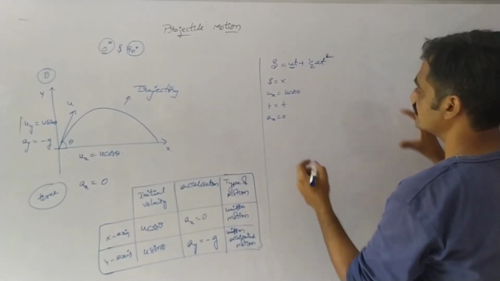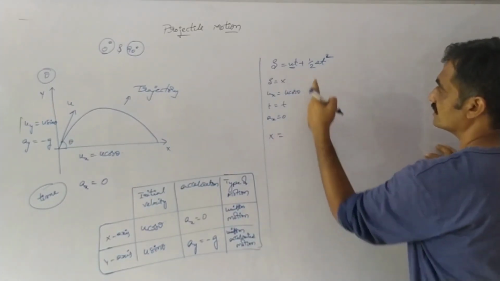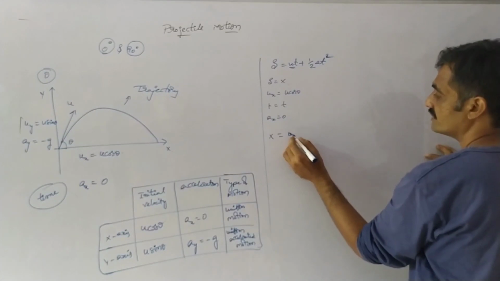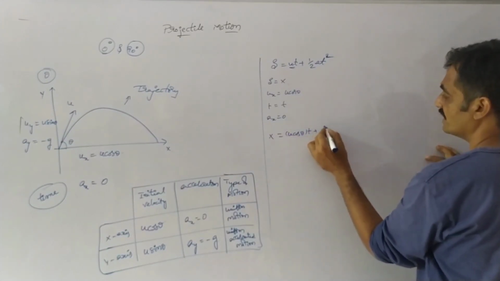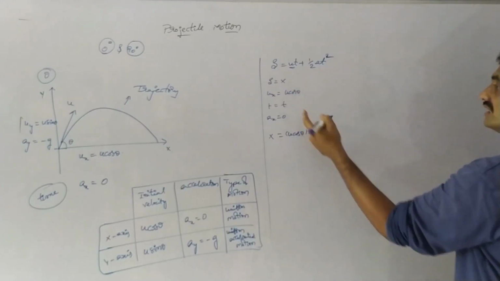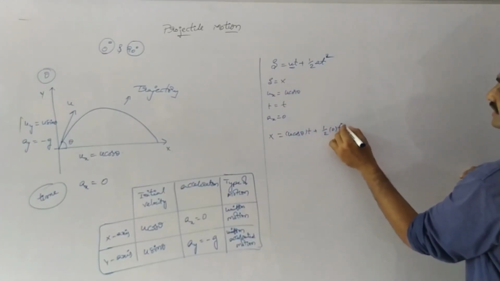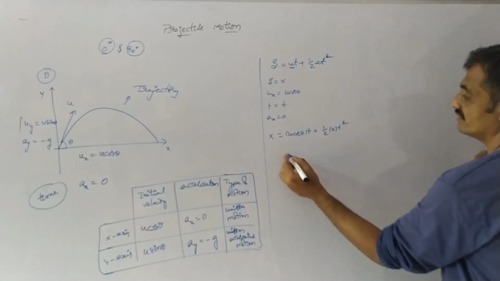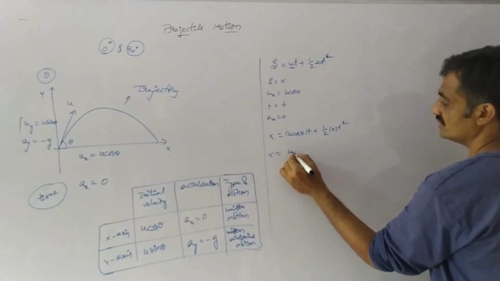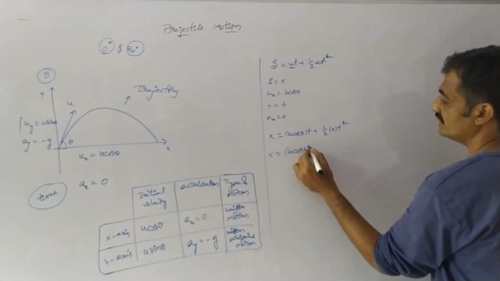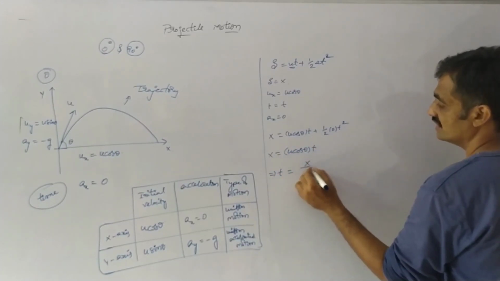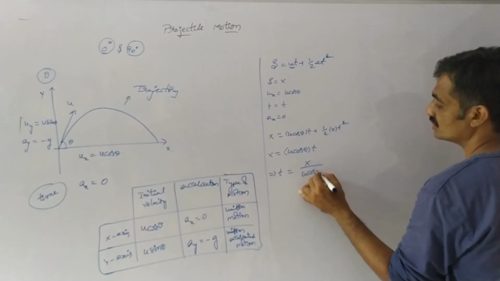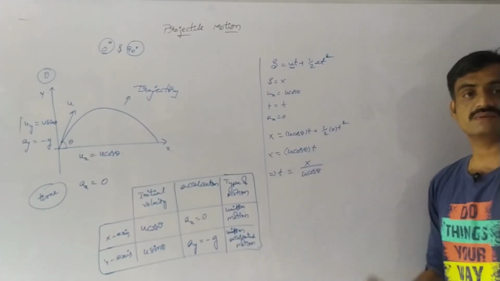Substituting, x equals u cos theta into t plus half into 0 into t square. So x equals u cos theta into t, and from this the time is t equals x by u cos theta.